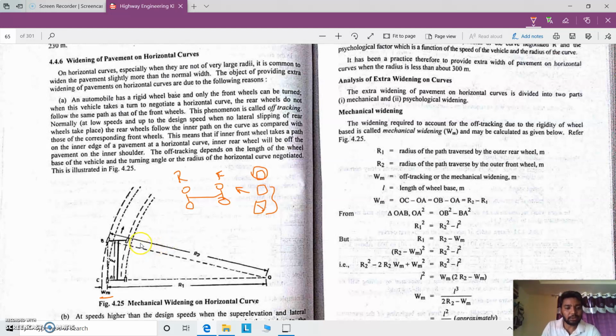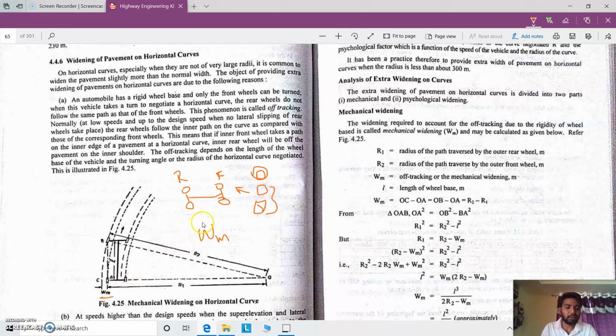To analyze this situation, two terms may be considered, that is mechanical widening and psychological widening. Mechanical widening is considered because of the off tracking of the vehicle, so the widening required to account for the off tracking of the vehicle due to rigidity between the wheelbases is considered mechanical widening, that is Wm, right?